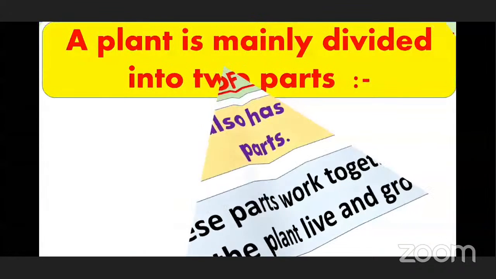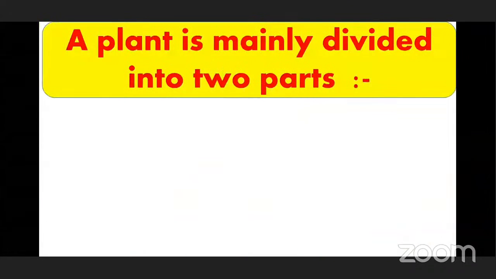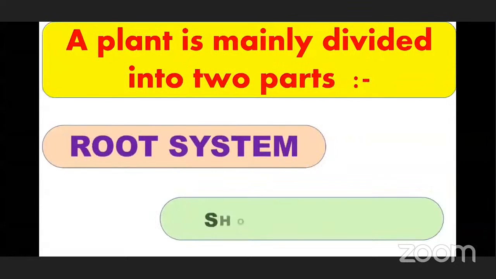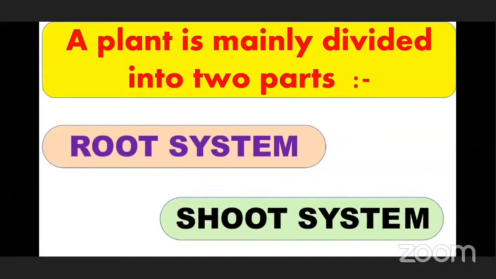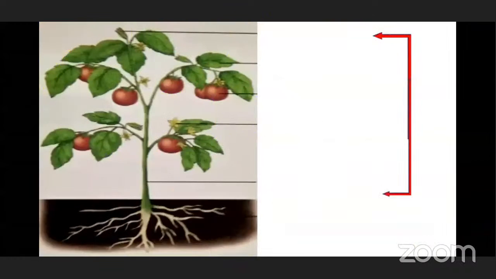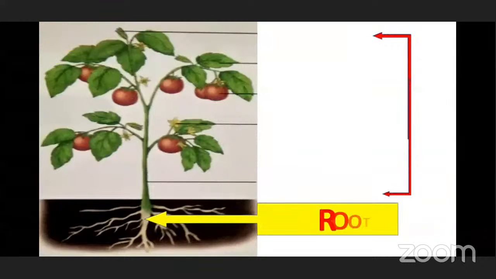Now let us see about the various parts of a plant. A plant is mainly divided into two parts, and that are root system and shoot system. Okay, now see in this picture, the part that grows below the soil is called roots.